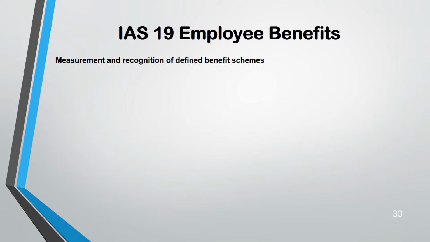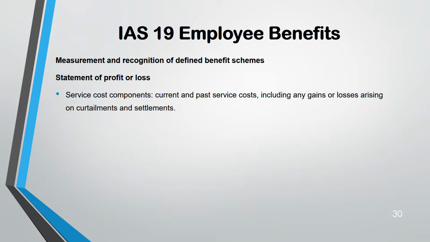How do you measure and recognize? Three areas will have an impact: statement of profit and loss, other comprehensive income, and statement of financial position. Statement of profit and loss will have this part: service cost. Service cost has two things: current and past. Both come under statement of profit and loss. Also, any gain and loss because of curtailment and settlement, statement of profit and loss. Net interest, statement of profit and loss.